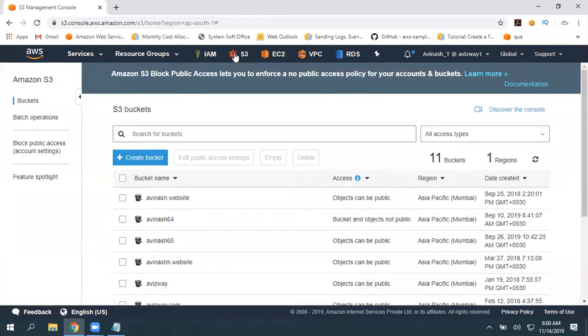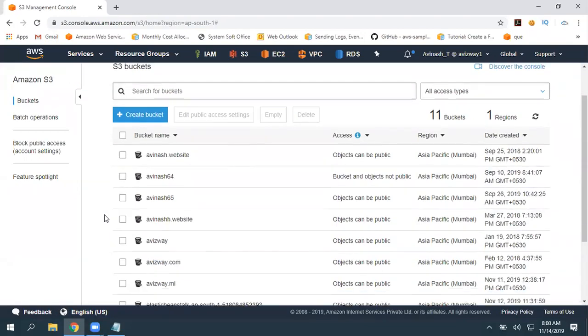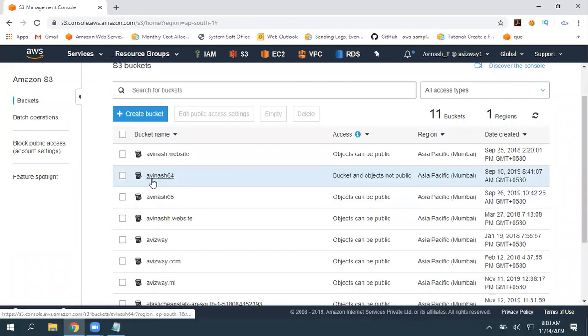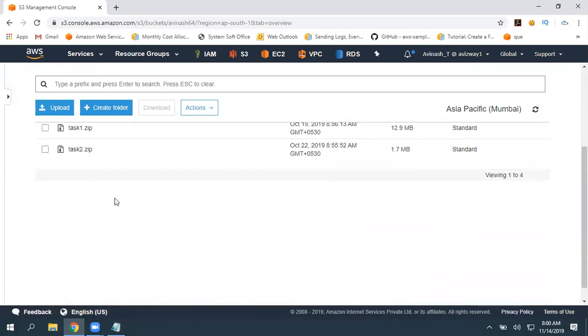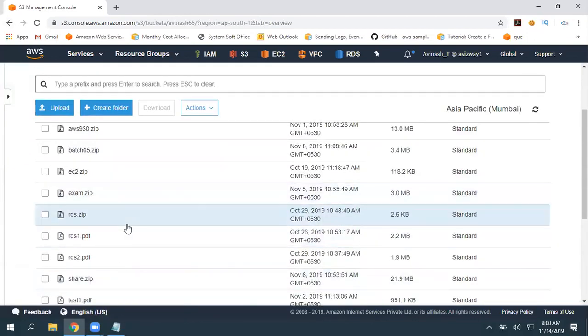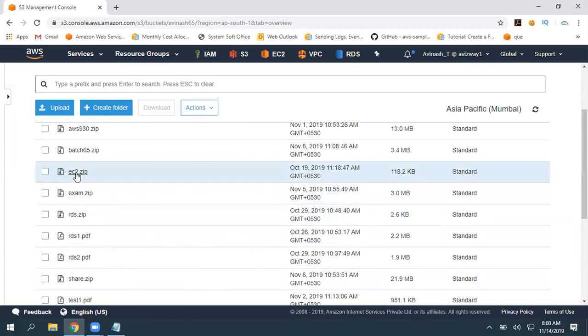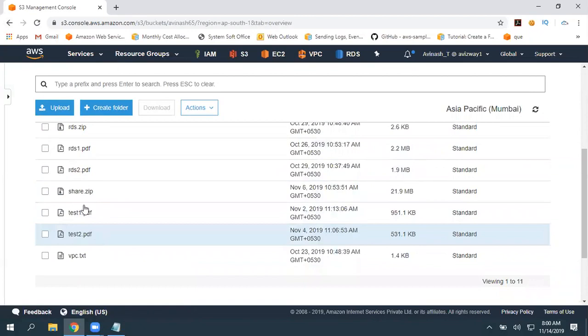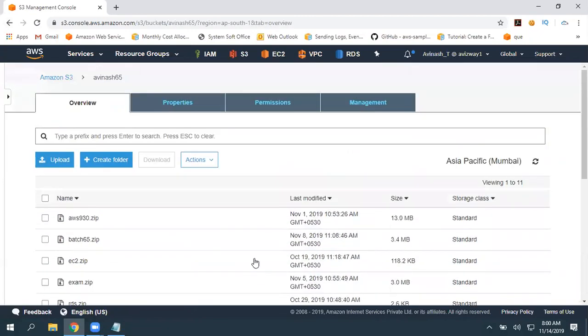So I already have some buckets. I have these buckets for a specific purpose. For example, for every batch, I create a bucket and I share all the notes. For example, for the 64th batch, I shared this. For the 65th batch, I shared that. So I told you, right, I'm going to share some data and all the notepads like this. And I'm going to share exam documents, easy to zip, and test 1, test 2. We're going to have a couple of tests also.